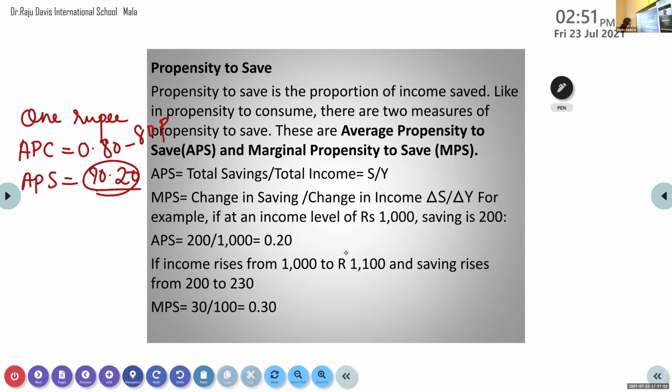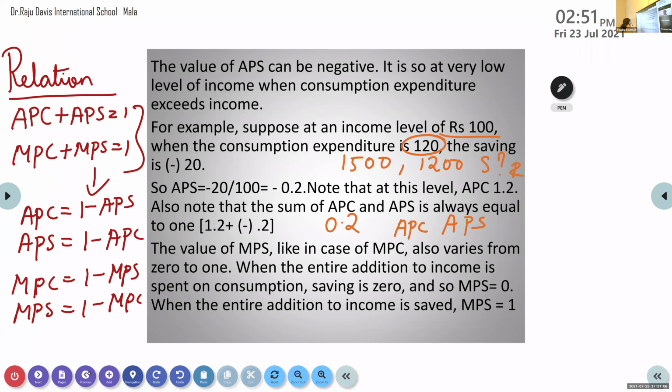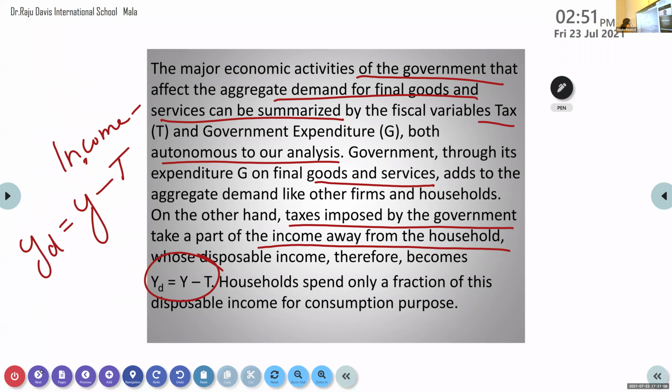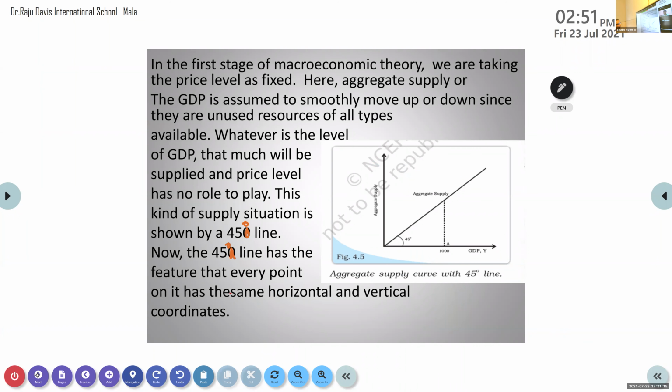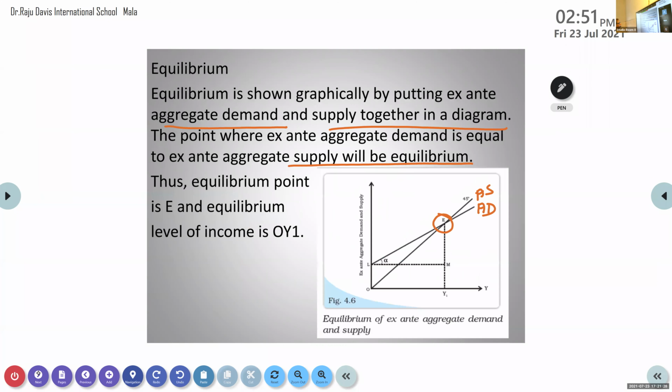Hadi, can you tell? You heard what I said? When can we have equilibrium? Basil, did you hear? When will be the equilibrium position?